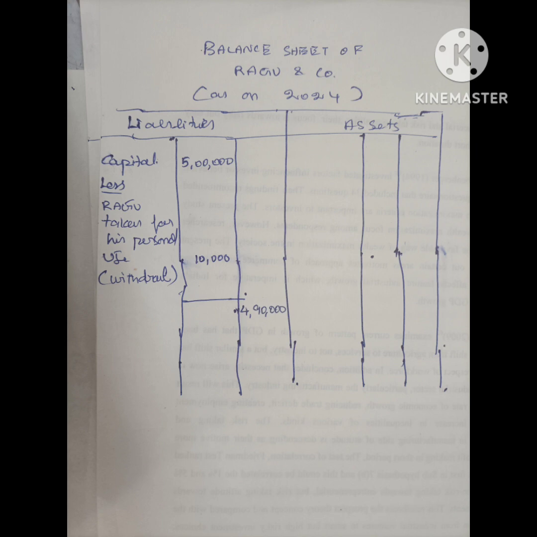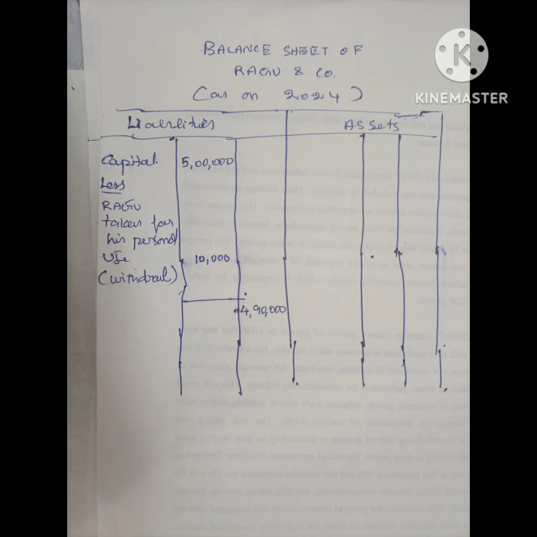Less: Raghu has taken money for his personal use. Personal means for his family members, perhaps spent on going to a movie or clubs and so on. Personal means connected to his family. We don't need to get that information, but he has used it for personal purposes. So this personal use of 10,000 should be shown in the accounts. That is very important.